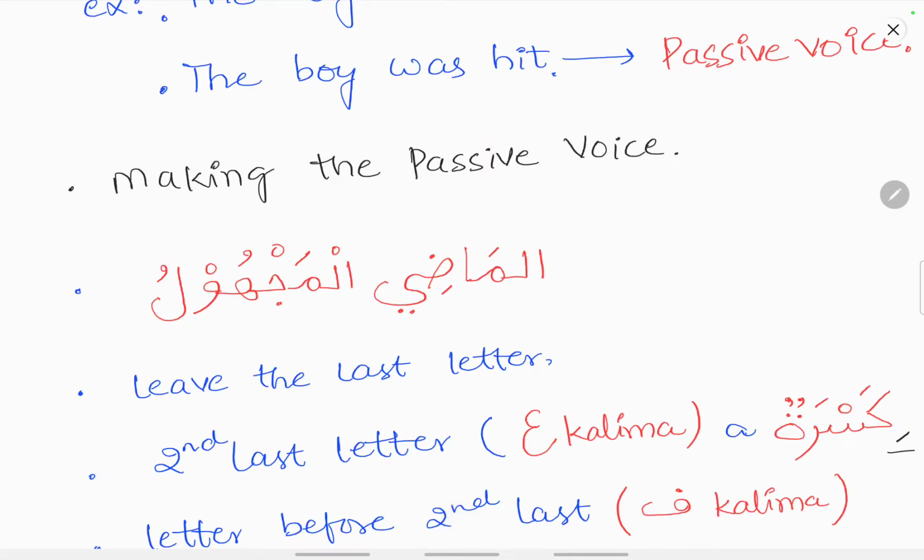Then how to make an active verb into a passive verb, or an active voice into a passive voice? So, making the passive voice. We have three types of verbs, that is Failul Madi, Failul Mudari and Failul Amr. First, coming to Failul Madi, how to make a Failul Madi verb into a Failul Madi Majhul?